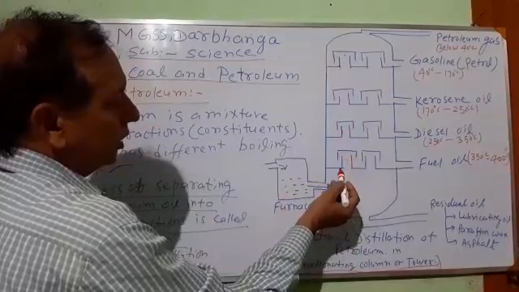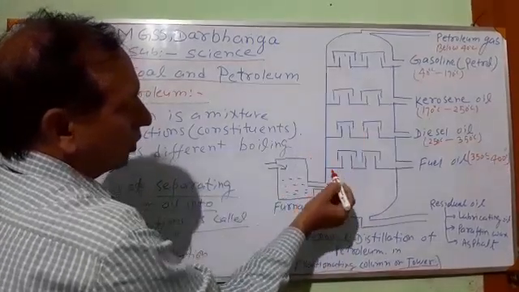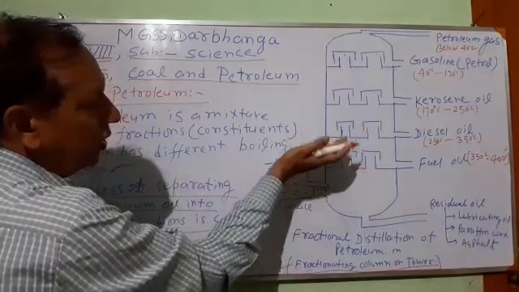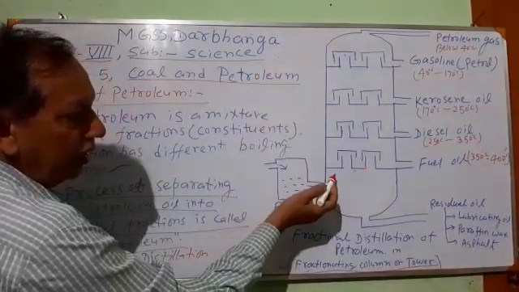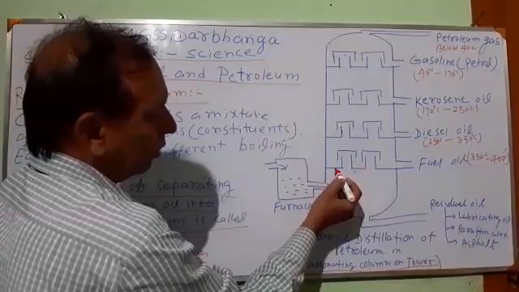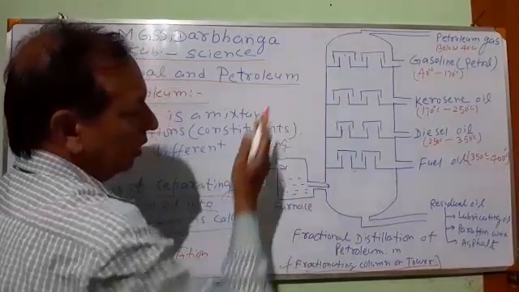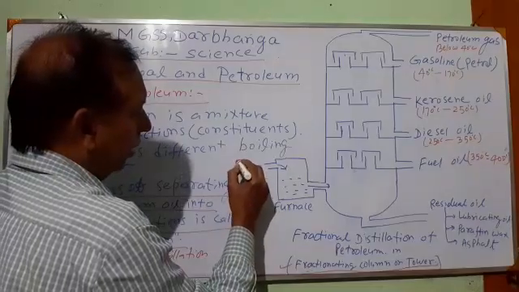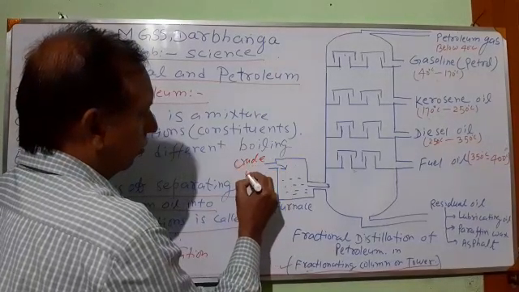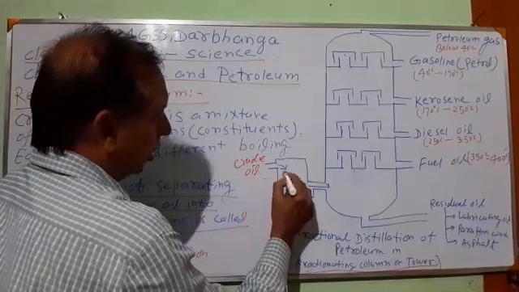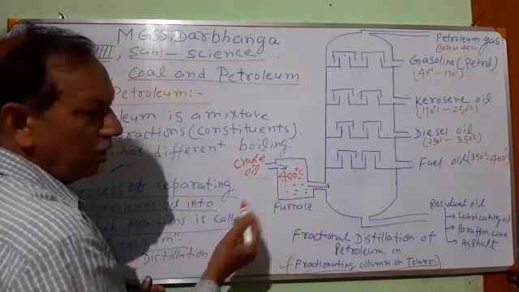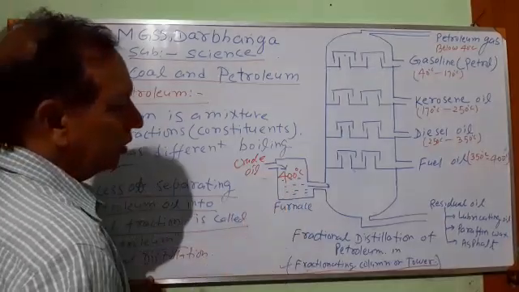Inside the fractionating tower there are a large number of trays. These are all known as trays, and different trays are fitted at different heights. This is a furnace. First of all, crude oil is heated up to 400 degrees Celsius in the furnace.